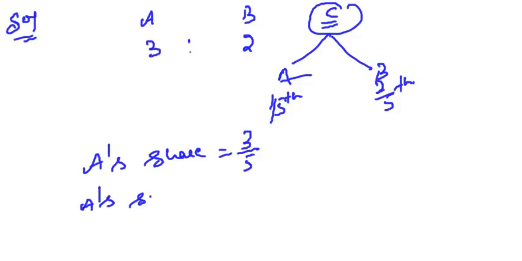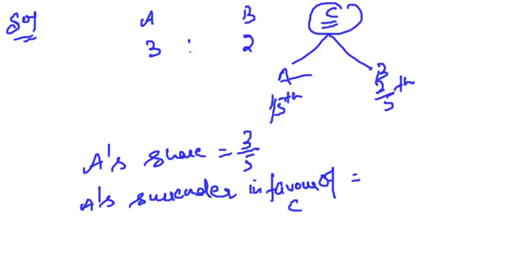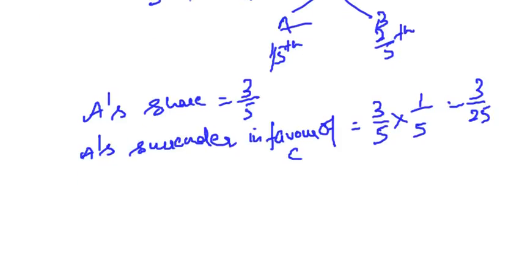Now A's surrender in favor of whom? Who is the new partner? C. How much is he surrendering? What is his share already? Now he is giving a fraction of his old share. What is the fraction he is giving? 1/5. So this is the share that C is acquiring from A. Clear? Now let's move on to B.